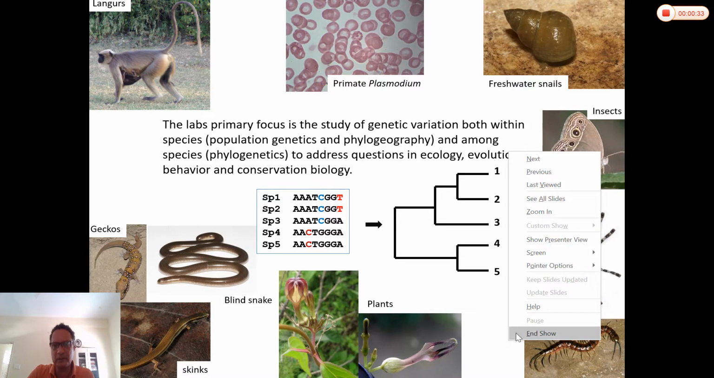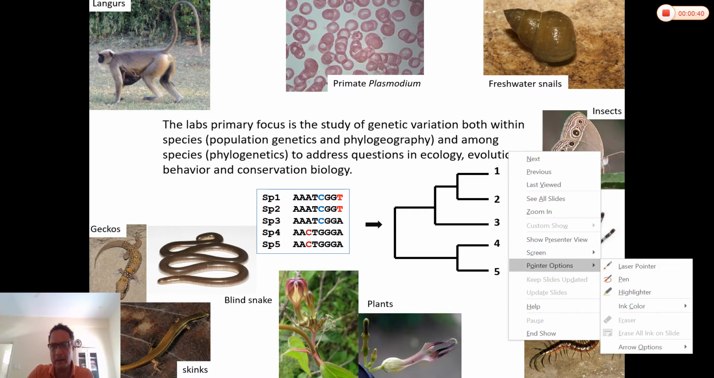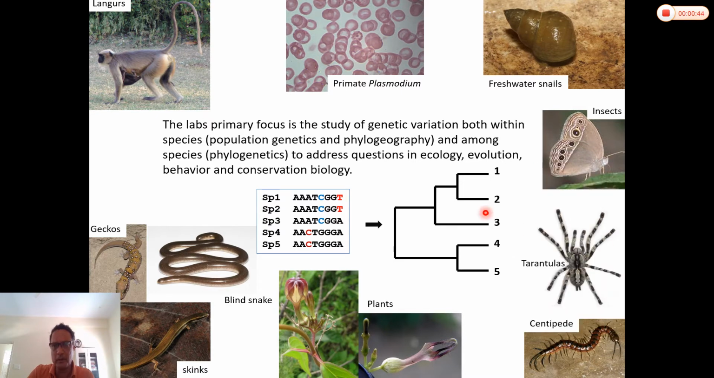So we use molecular data to generate phylogenies and then use phylogenies to address questions in ecology, evolution, behavior, as well as conservation biology. And we use a range of taxa to address some of these exciting questions. Invertebrates, vertebrates, plants, all kinds of things.